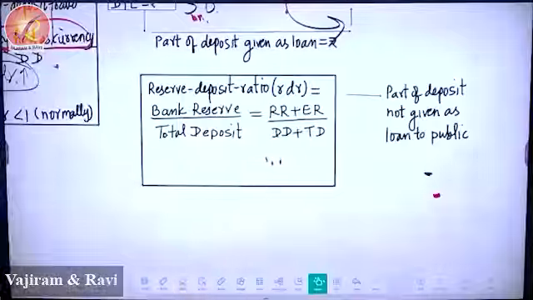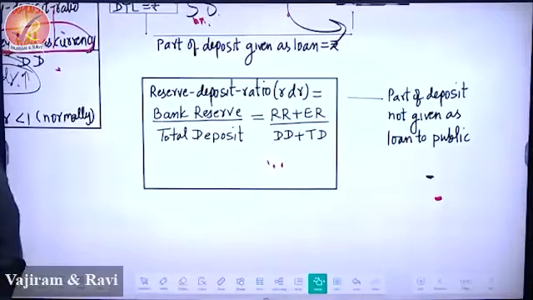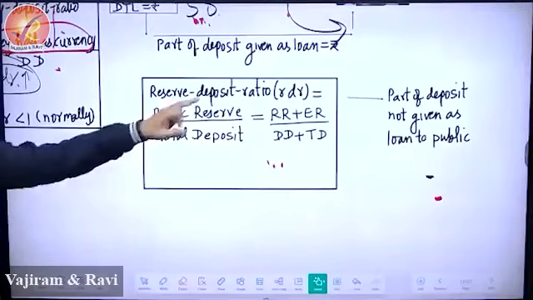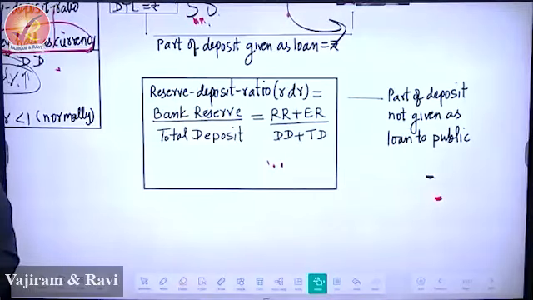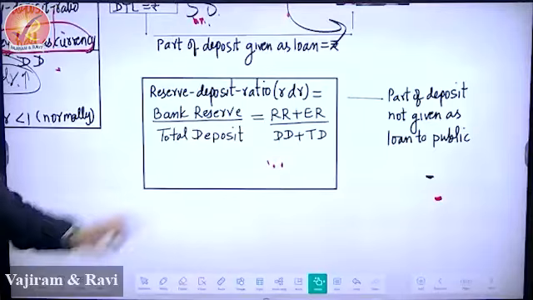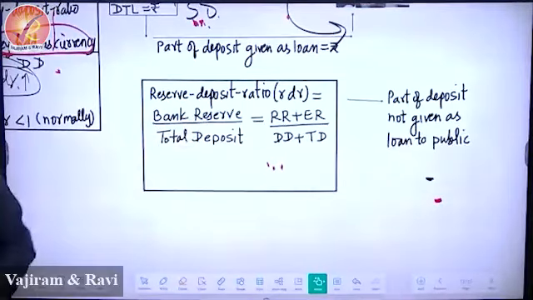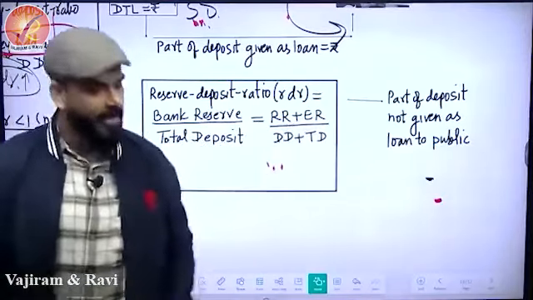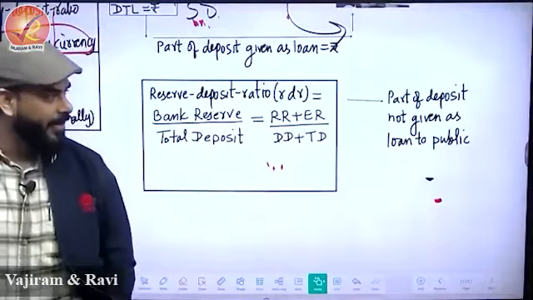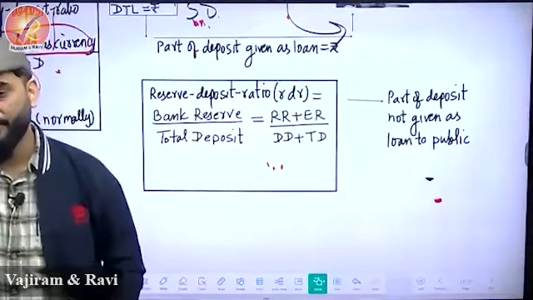Let's come back. What is this? Let us do a surgery on this to become a pro. So this is called the reserve deposit ratio. The meaning of reserve deposit ratio is bank reserve upon total deposit. Here, look at what is written: part of the deposit not given as loan to the public.